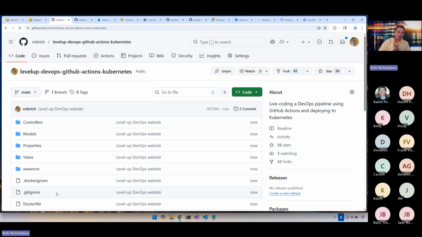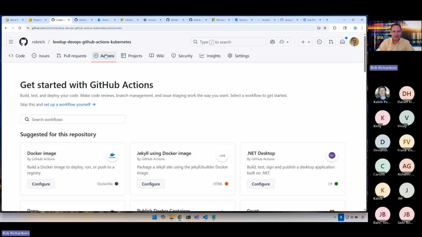Next, let's build a workflow. Wizardry, yes. Let's come here into GitHub Actions and let's see if yep. Now we can start to build a DevOps pipeline.